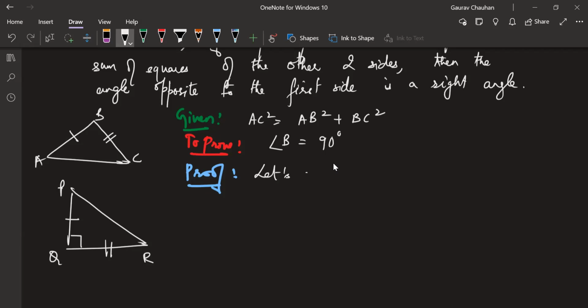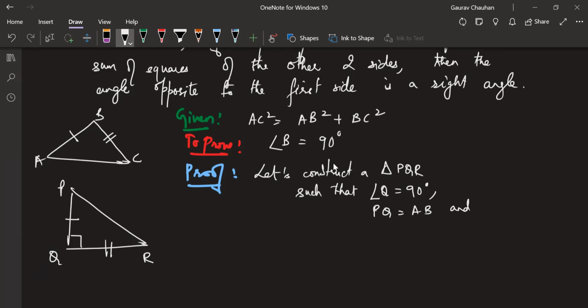let's construct a triangle PQR such that angle Q is equal to 90 degrees, PQ is equal to AB, and QR is equal to BC.